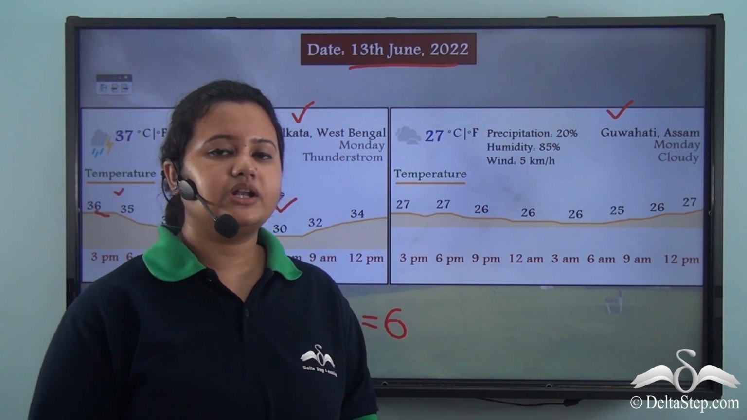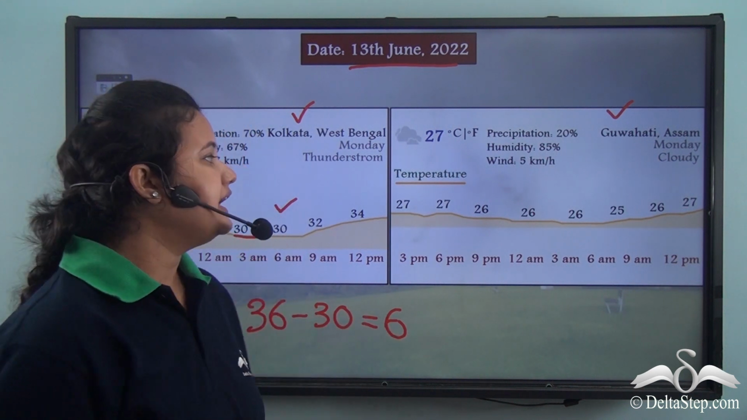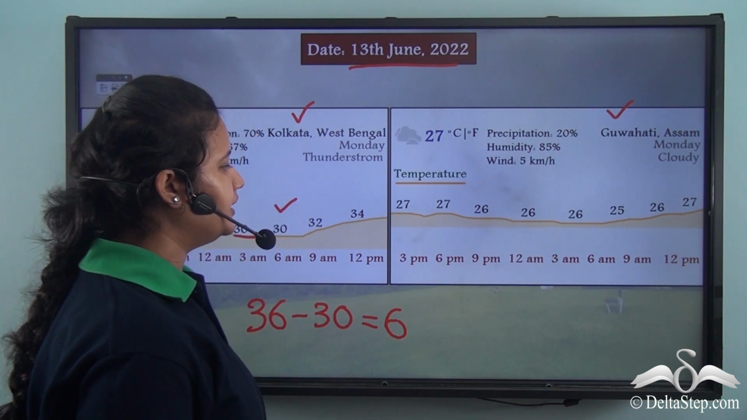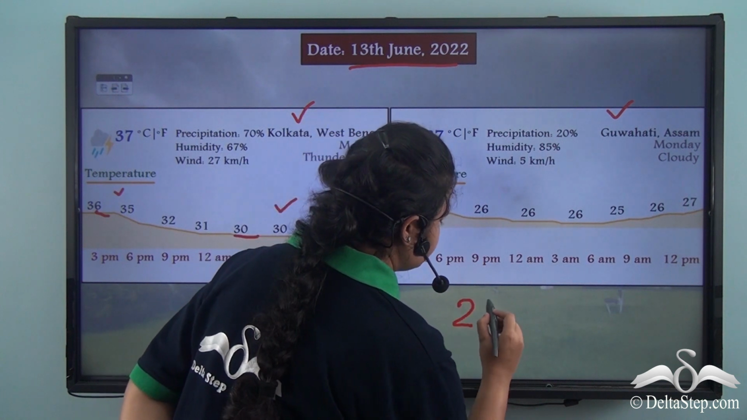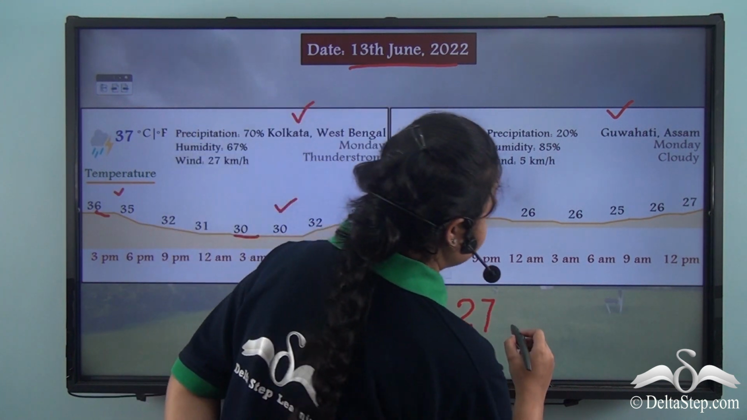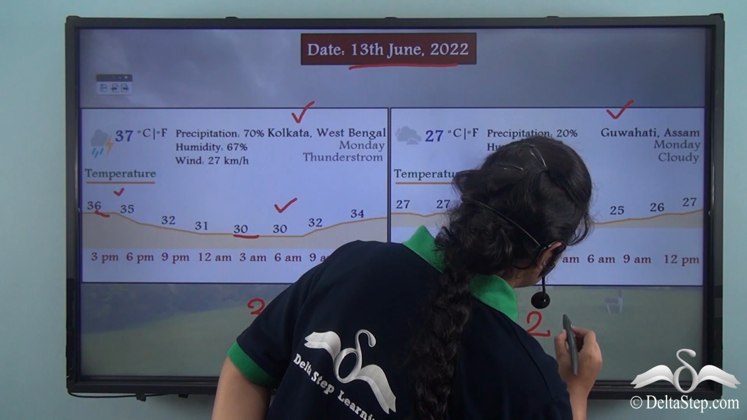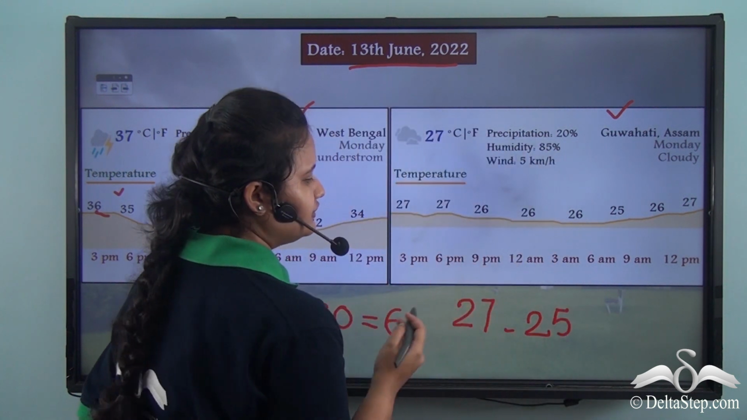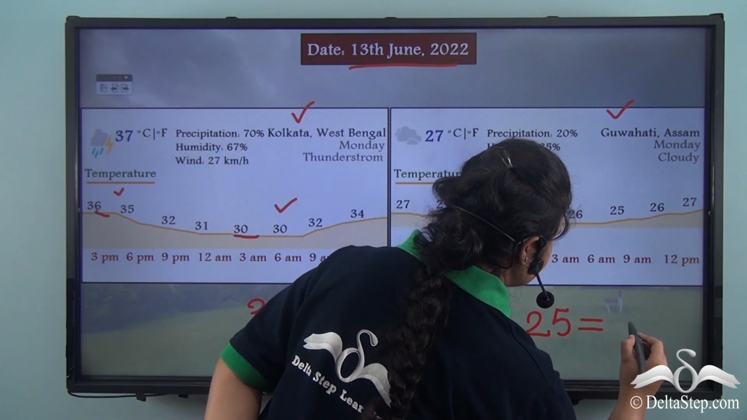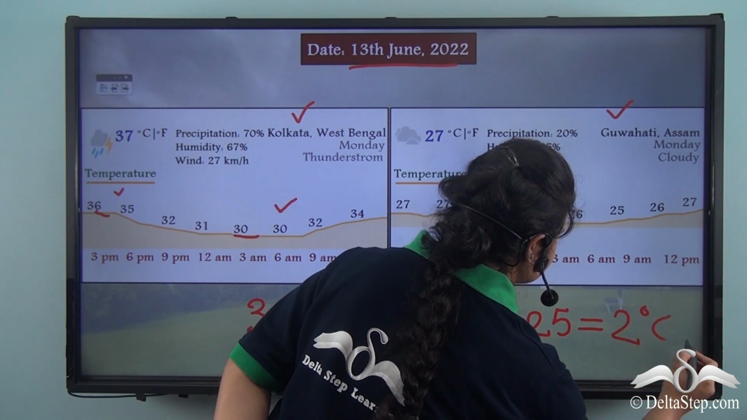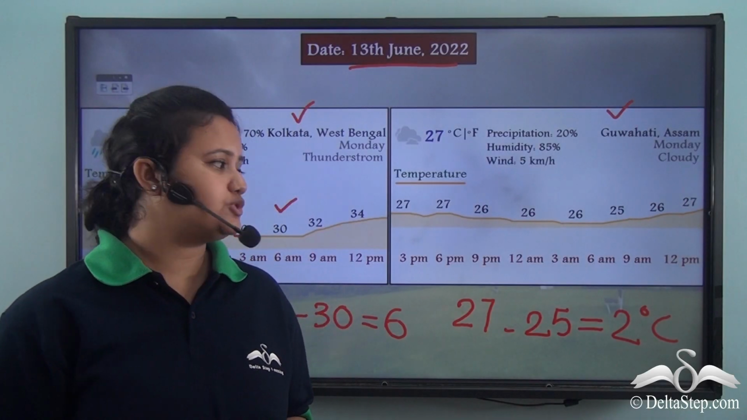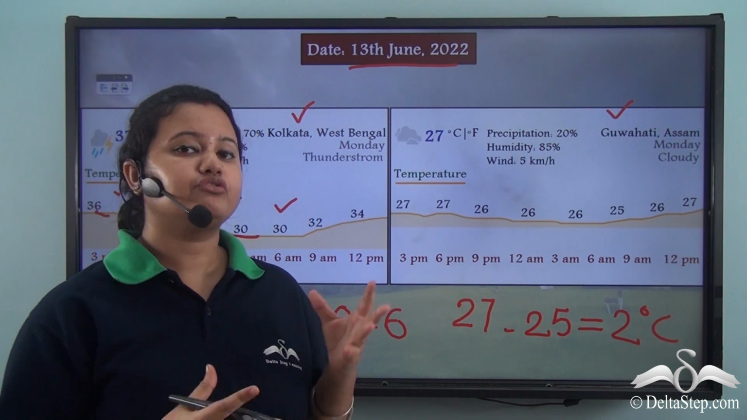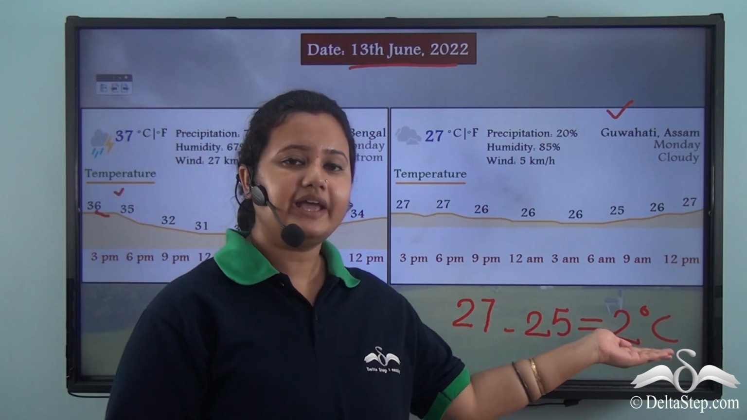Now let us calculate the same for Guwahati. The highest temperature of Guwahati is 27 degrees Celsius and the lowest temperature is 25 degrees Celsius. Now the difference between these two temperatures is 2 degrees Celsius. So the difference between the highest and lowest temperature for Guwahati is 2 degrees Celsius.